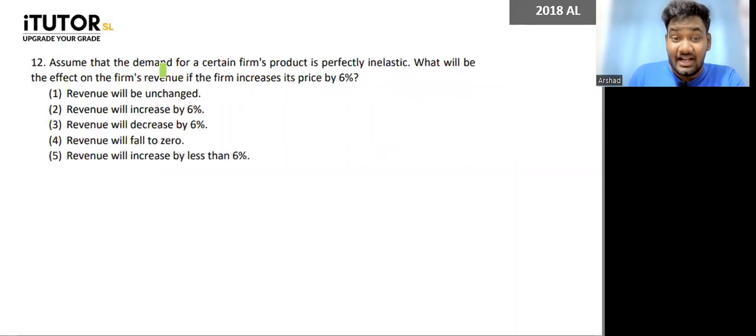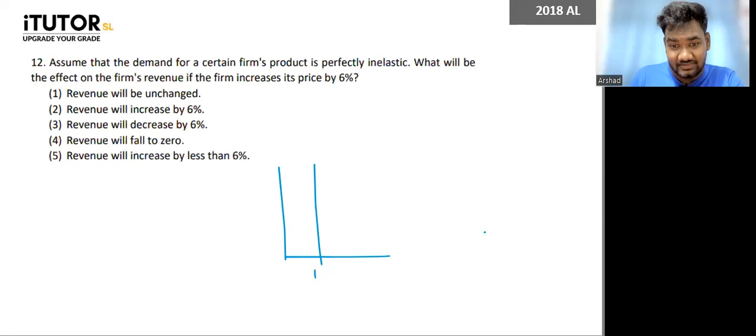Going to the next. Assume that the demand for a certain firm's product is perfectly inelastic. So demand is perfectly inelastic. That means even when the price changes, demand doesn't change. Let's say demand is here. What will be the effect on the firm's revenue if the firm increases price by 6%? What do you all think, guys? Let's say earlier the price was 100, right? Now they increase their price to 106, a 6% increase, right? What will happen to total revenue?